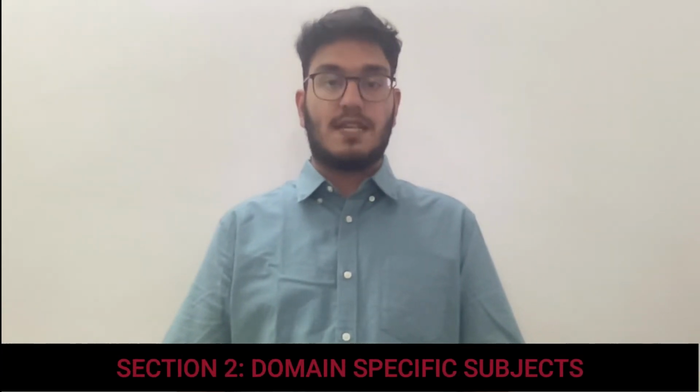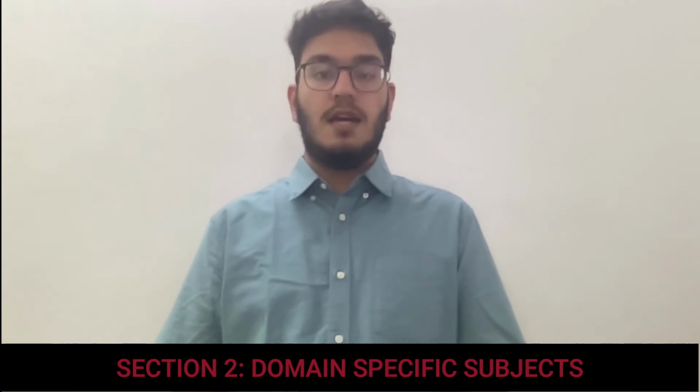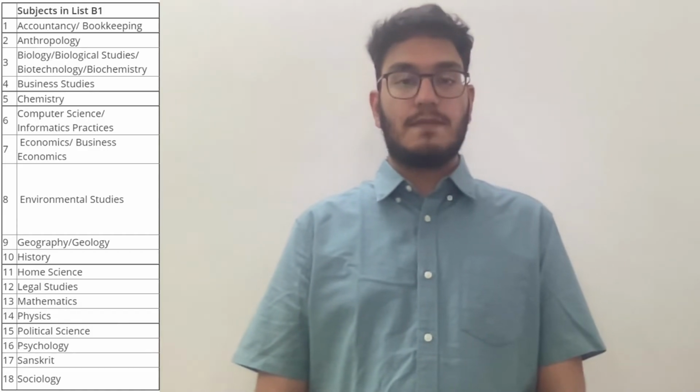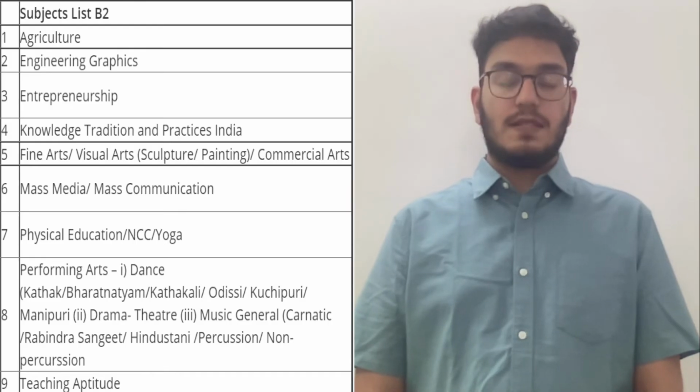Coming on to the second part or section 2, which is the domain-specific subjects. These subjects again have been bifurcated into 2 lists, that is B1 and B2. List B1 consists of these 18 subjects. List B2 consists of these 9 subjects. The students will have to opt subjects in this section according to the subjects that they have studied in their class 12th examination. For example, if a student is a commerce student, and has studied subjects like English, business studies, accountancy, economics, mathematics, he will opt for these subjects within the domain specific subjects, that is from section 2.